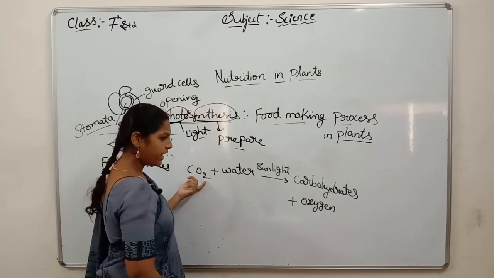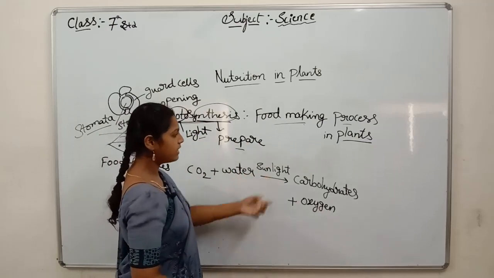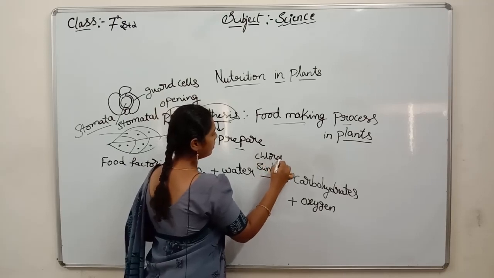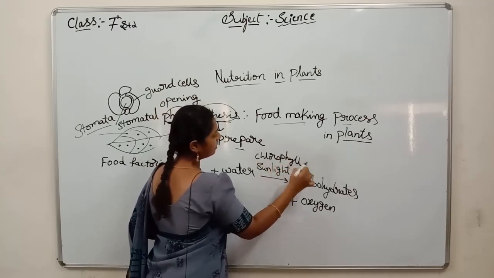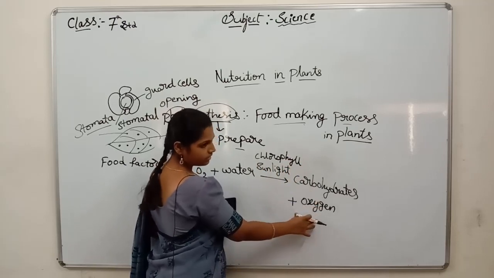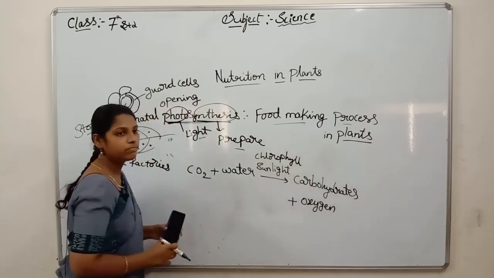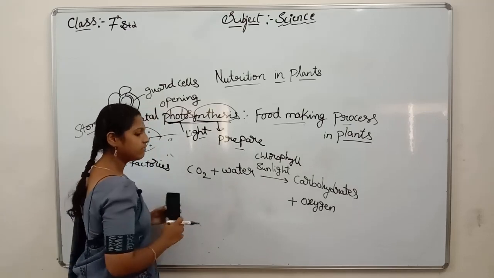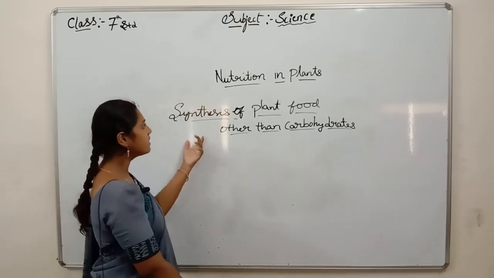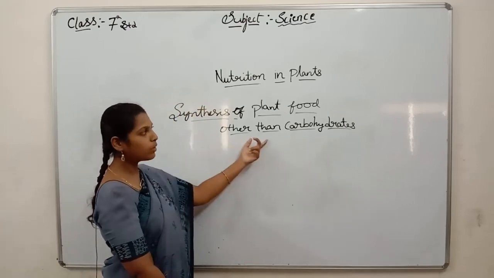By taking carbon dioxide and water in the presence of sunlight and chlorophyll, it gives carbohydrates, which is food, and oxygen. Yes, we understand till here. Next is synthesis of plant food other than carbohydrates.